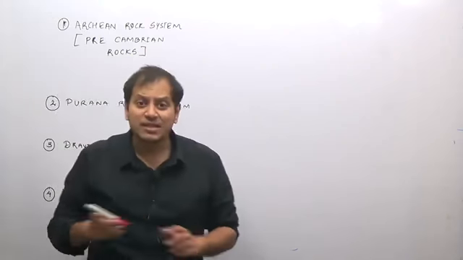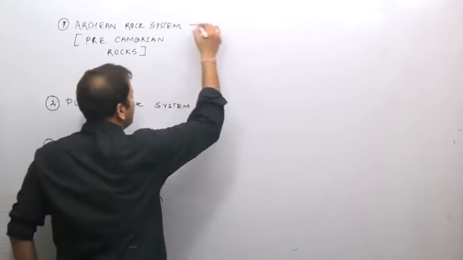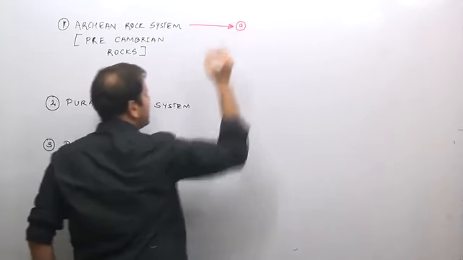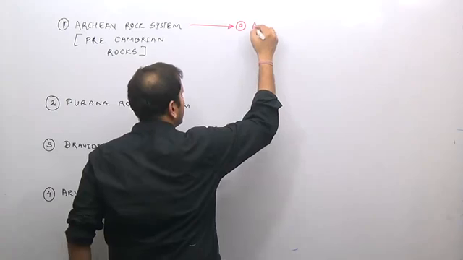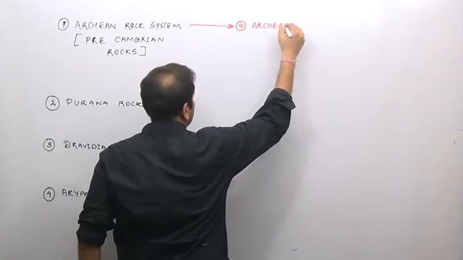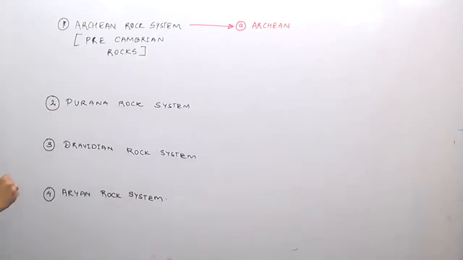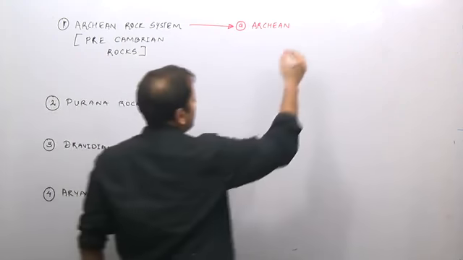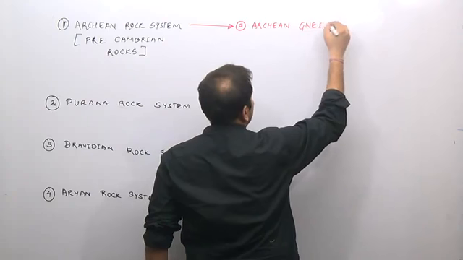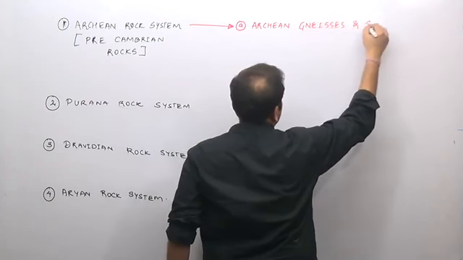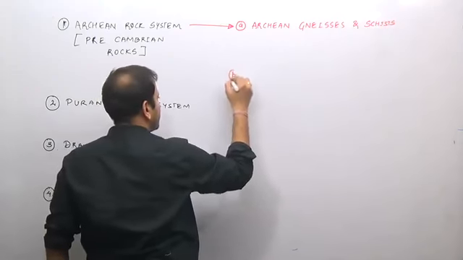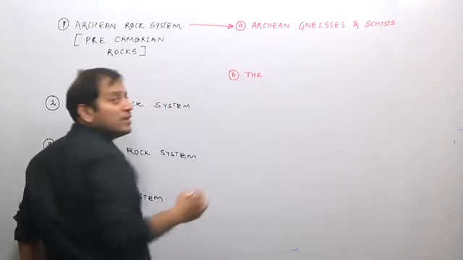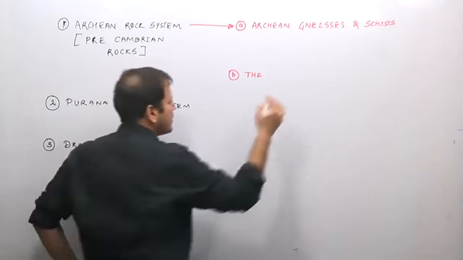These are further divided into Archean gneisses and schists, and the Dharwar sediments, or the Dharwar rock system.